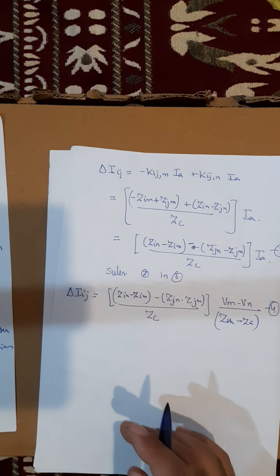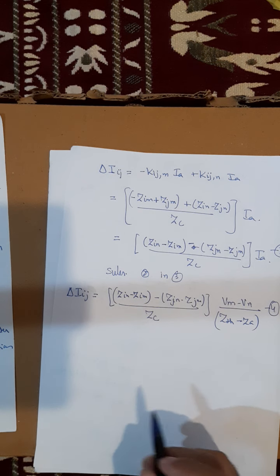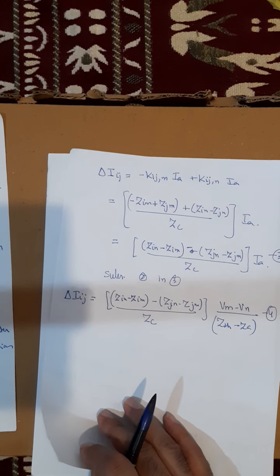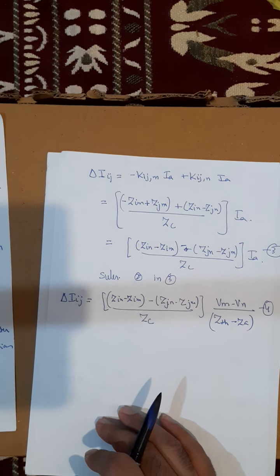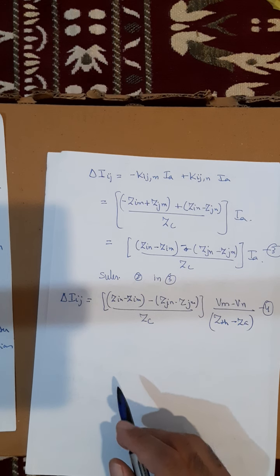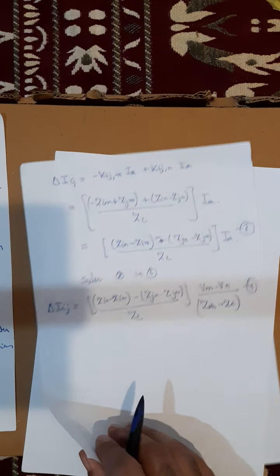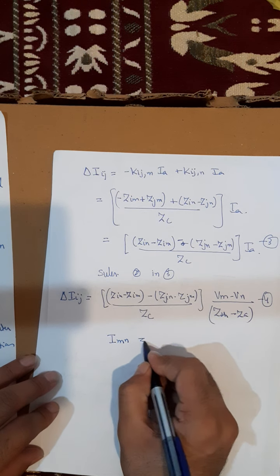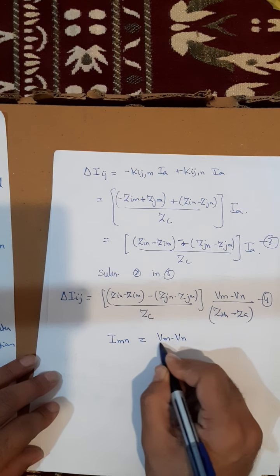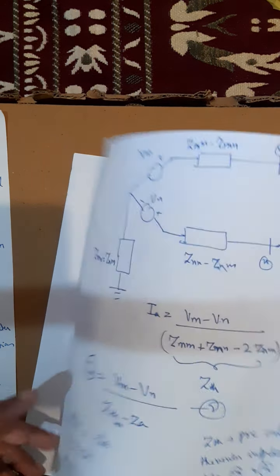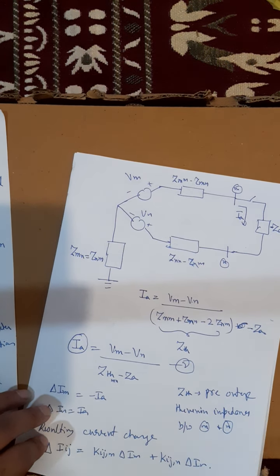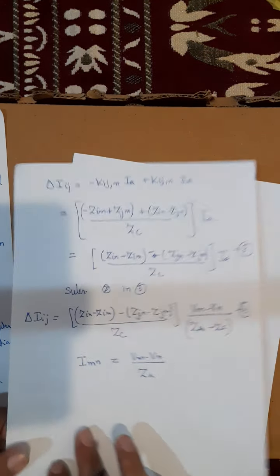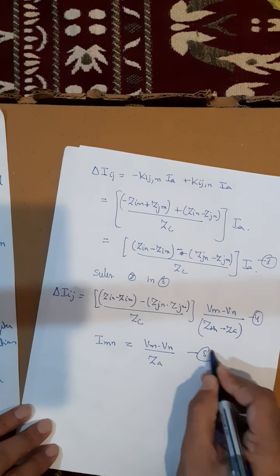So we say before the outage of the line M and N, the drop between Vm and Vn was due to the current Imn that is flowing between buses M and N. So Imn is nothing but, this is the pre-outage voltage, Vm minus Vn divided by Za. That is the pre-outage current that is flowing. So label it as equation number 5.